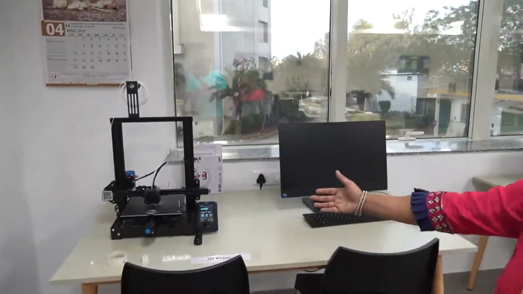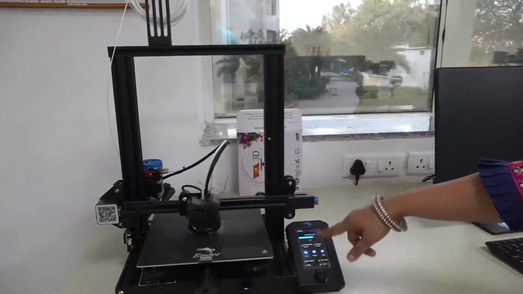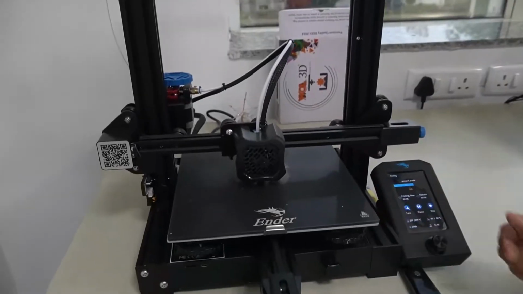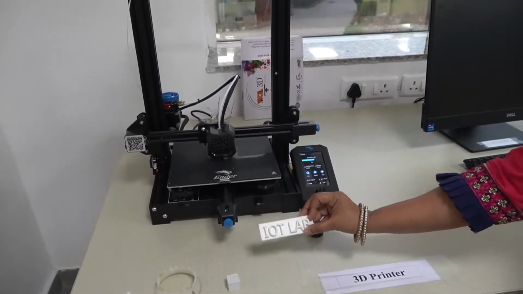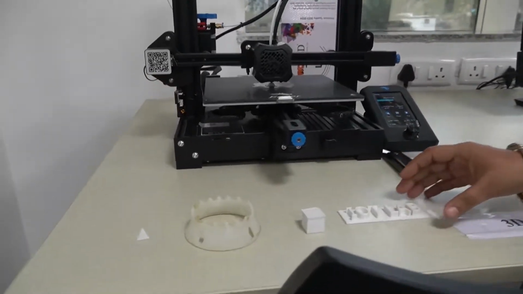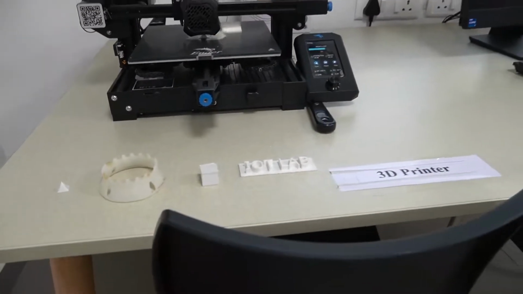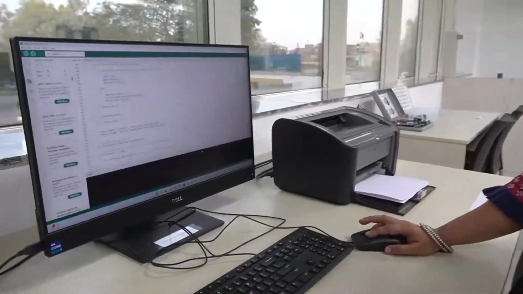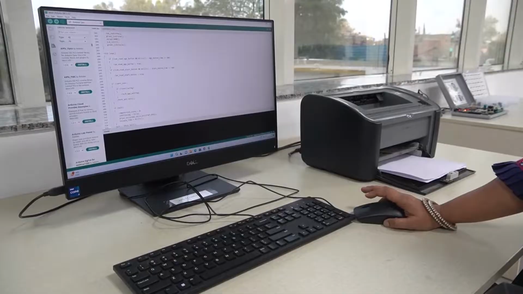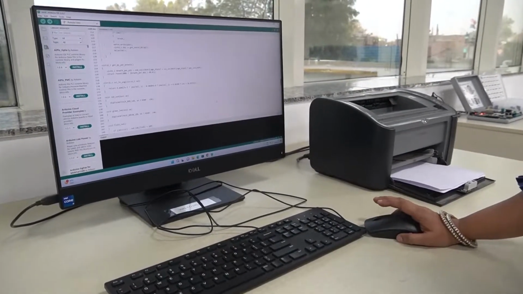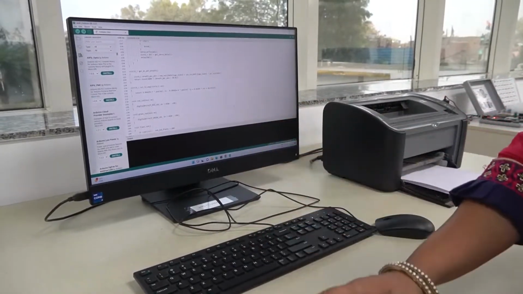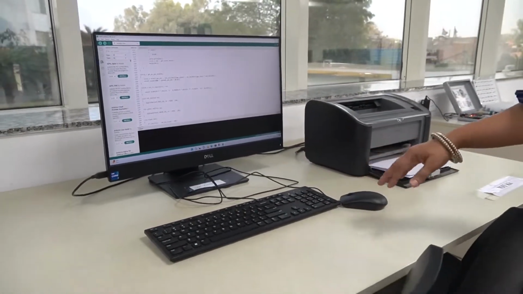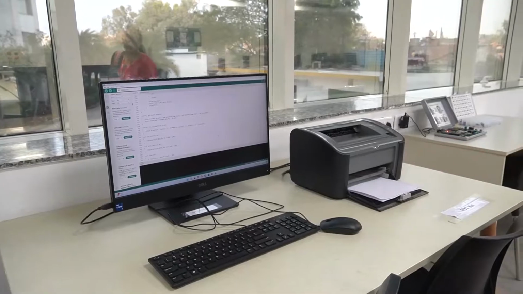This is our 3D printer. The 3D printing is already going on in this particular system. These are certain examples of the products which we have created using our 3D printer. This is the Arduino Uno software which is used for programming by the students, and once the program is run, it can be transferred to the hardware kit, and then accordingly the hardware project runs.